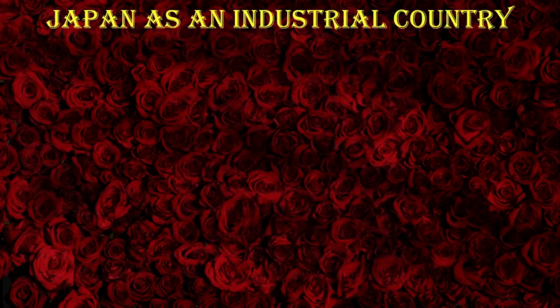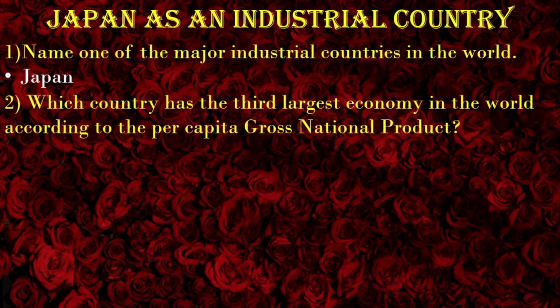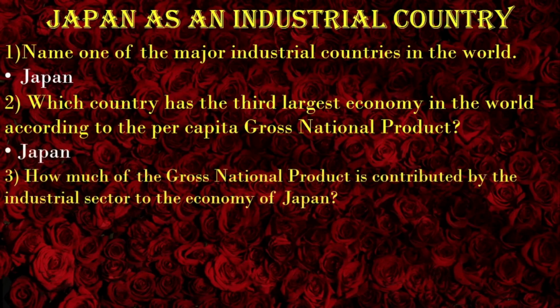Now let's look at some important information about Japan as an industrial country. We have only questions and answers. First one, name one of the major industrial countries in the world. Japan. Which country has the third largest economy in the world according to the per capita gross national product? Japan. How much of the gross national product is contributed by the industrial sector to the economy of Japan?